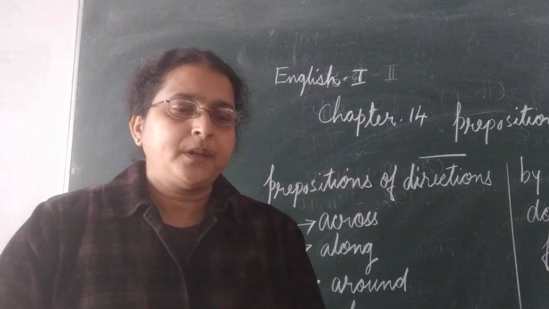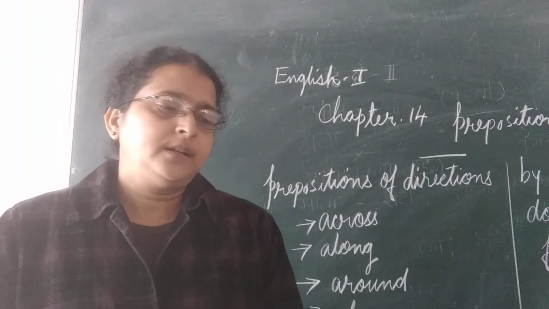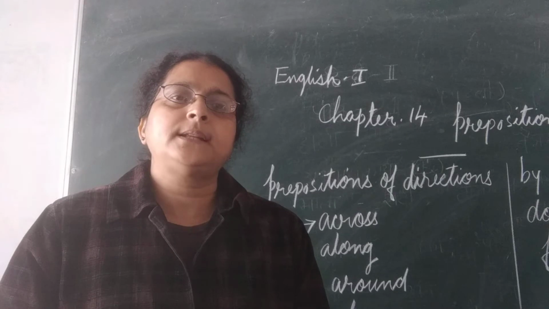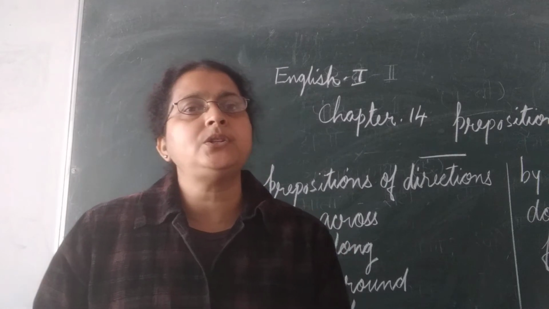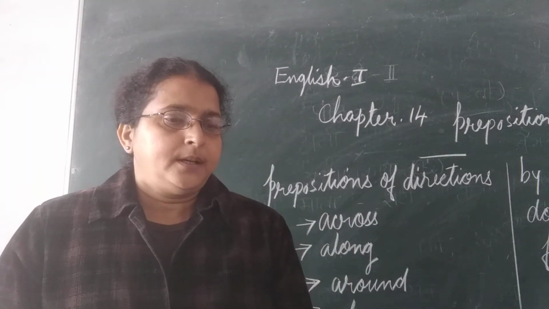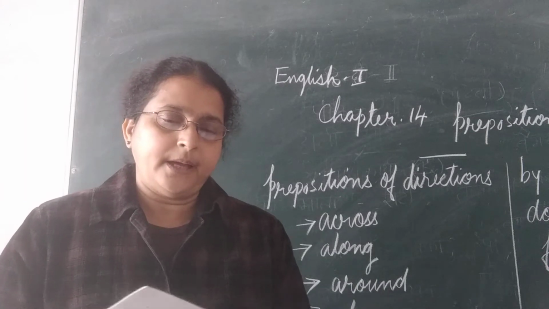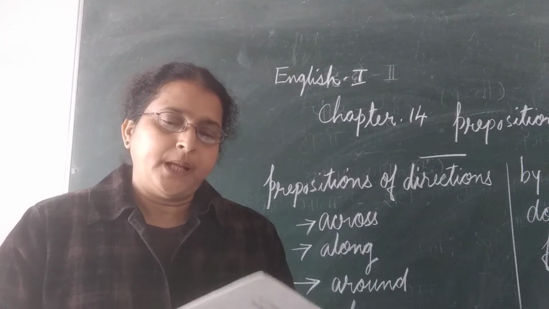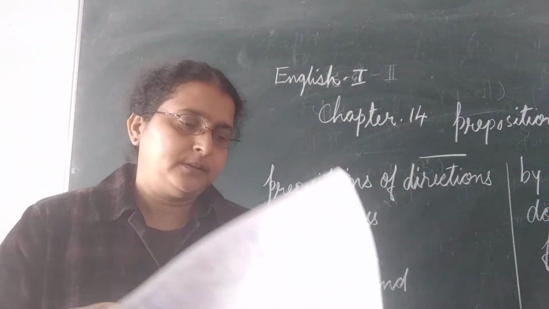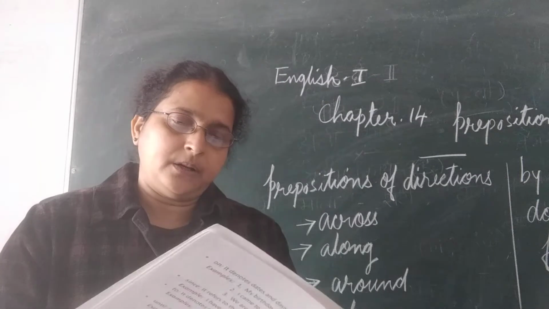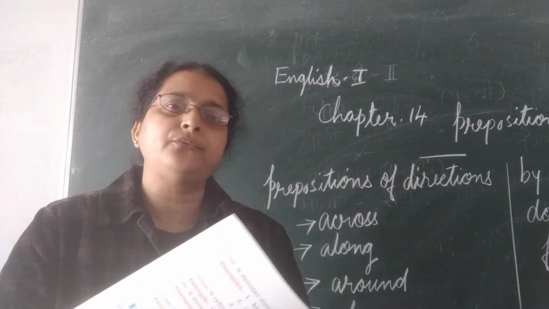We are on chapter 14, prepositions. We have completed the first and second parts of the preposition, and the last part is left. Just we will revise what we have learned in the previous class. We have learned the definition of the preposition and the types of prepositions: prepositions of place and position, of time, and of direction. We discussed what the preposition of place and position is, and also the preposition of time.